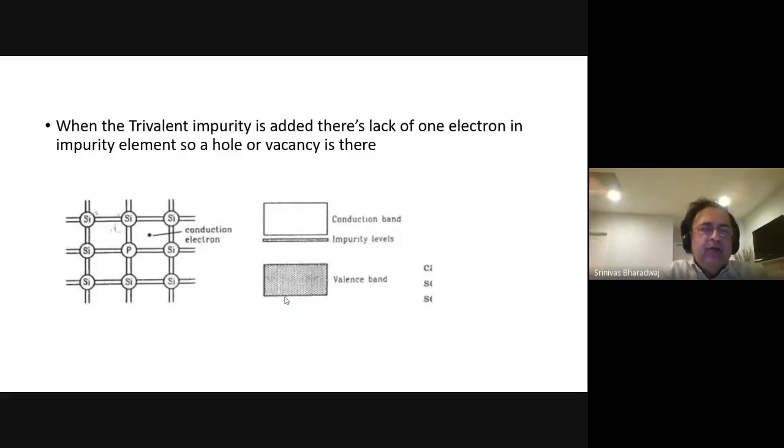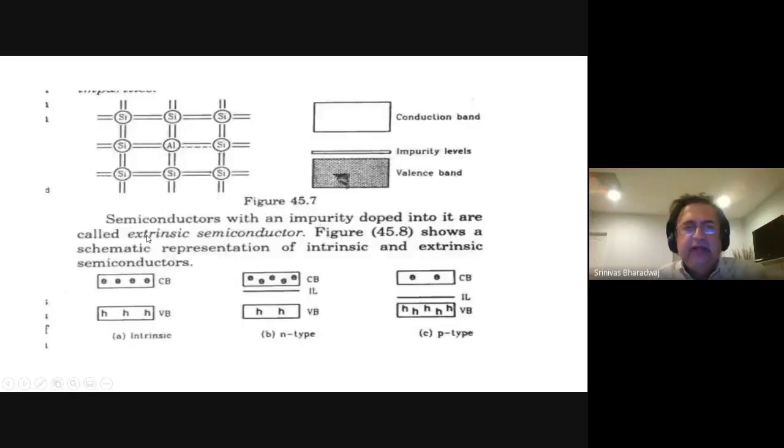Now here is a grid of silicon atoms with an impurity, phosphorus. When a trivalent impurity is added, there's a lack of one electron in the impurity element, so a hole or vacancy is there. Semiconductors with an impurity doped into them are called extrinsic semiconductors. So 45 shows a schematic representation of intrinsic and extrinsic.